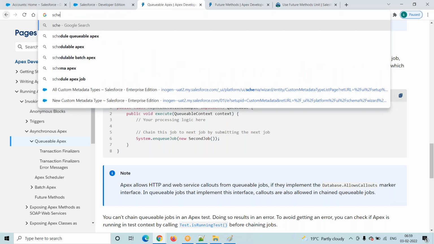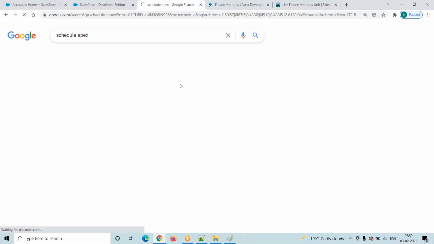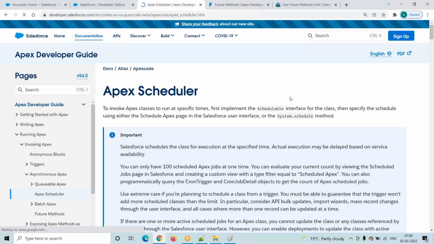Schedulable Apex. Here, Apex Scheduler. Okay. What is this Apex Scheduler?